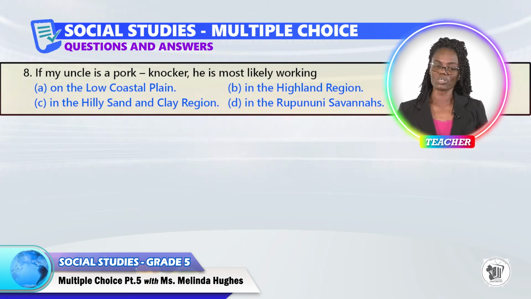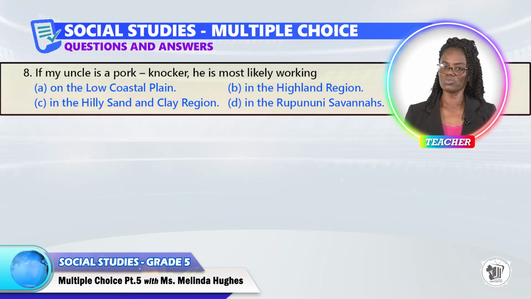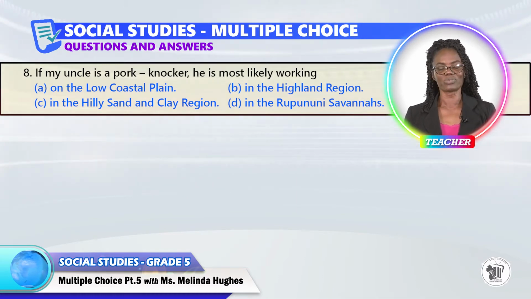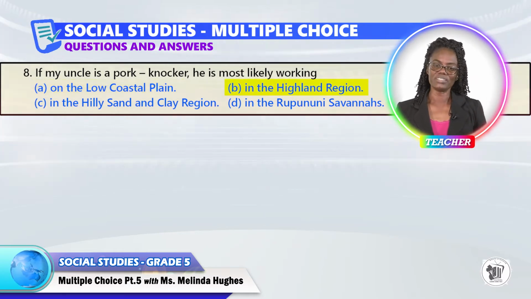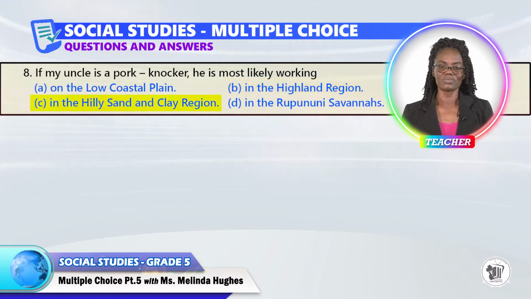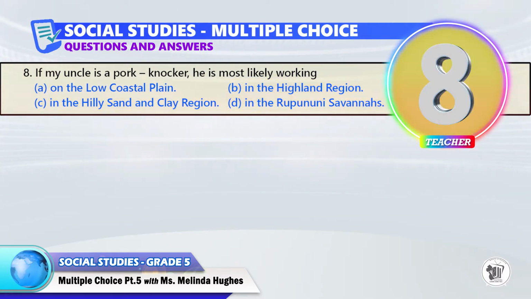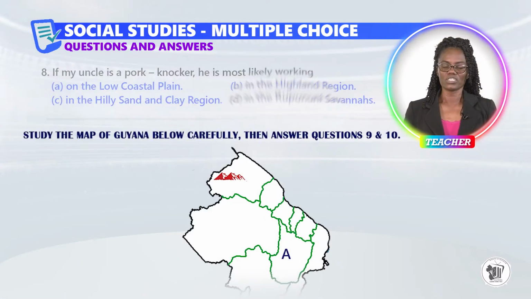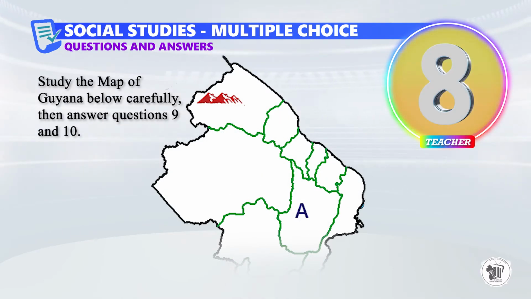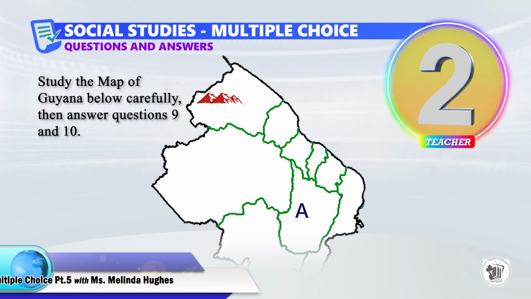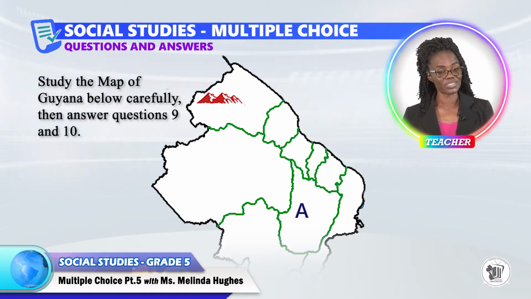Question 8. If my uncle is a pork knocker, he is most likely working A, B, C, or D. Study the map of Guyana below, then answer questions 9 and 10. So you study the map.